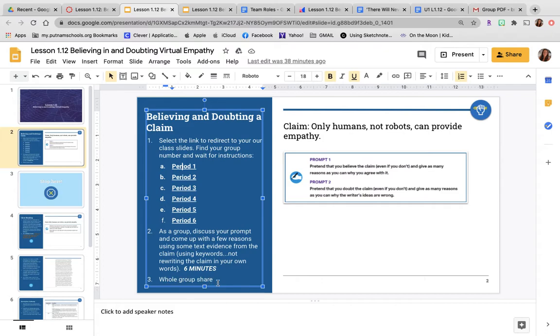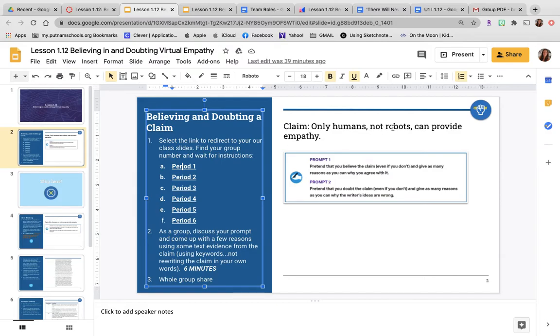Some examples, like if you were to believe the statement, pretend that you believe the claim even if you don't, and give as many reasons as you can. The claim being only humans, not robots, can provide empathy. You could say, well, you can't judge a man until you've walked a mile in his shoes. We've all heard that. And I could put that down with robots don't wear shoes, so robots can't provide empathy. So it's a little deductive reasoning there, and it seems a little minuscule, but it works.